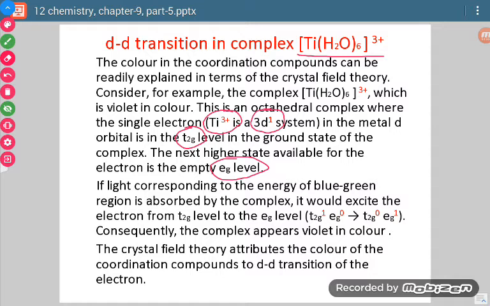So when this complex absorbs energy, that energy is sufficient to excite the electron from the t2g level to the eg level. When it happens, the electronic configuration changes from t2g1 eg0 to t2g0 eg1. So what happened? The electron has gone from a lower level to a higher level. This is known as d-d transition.